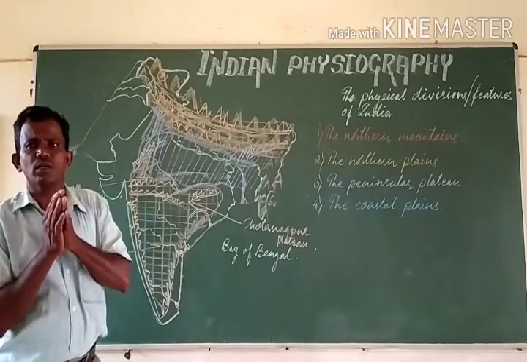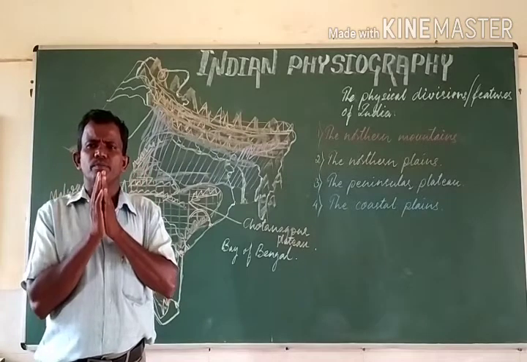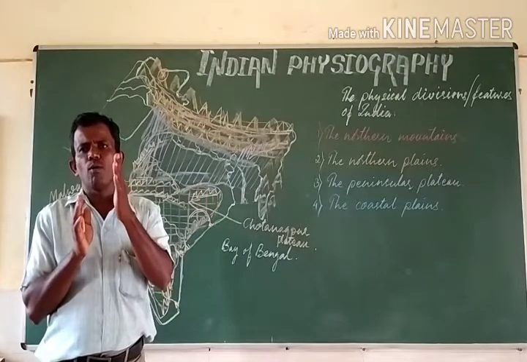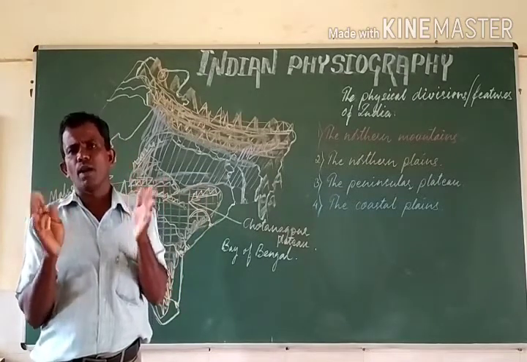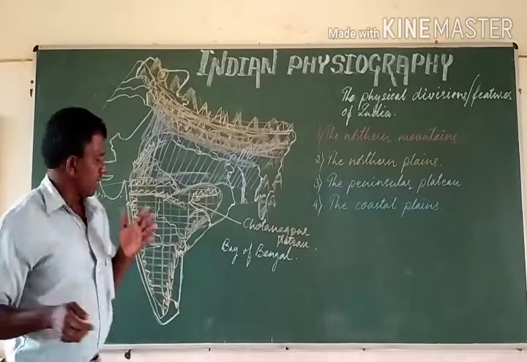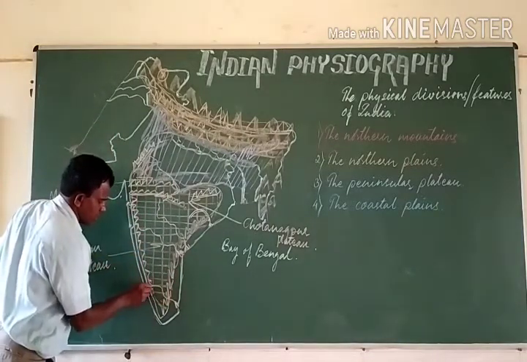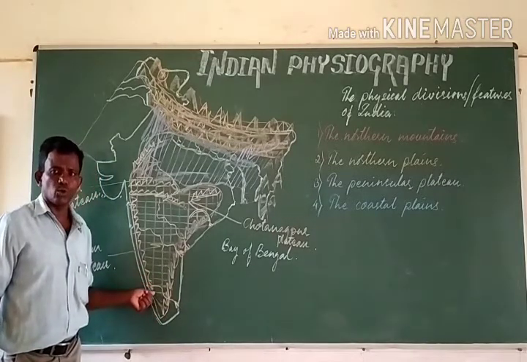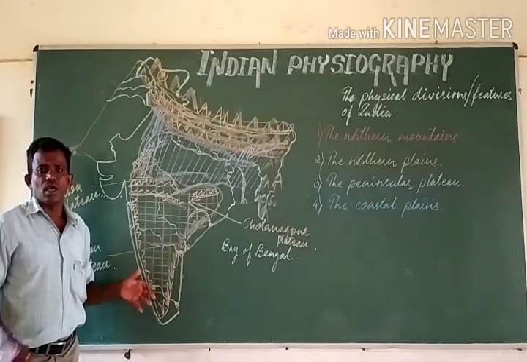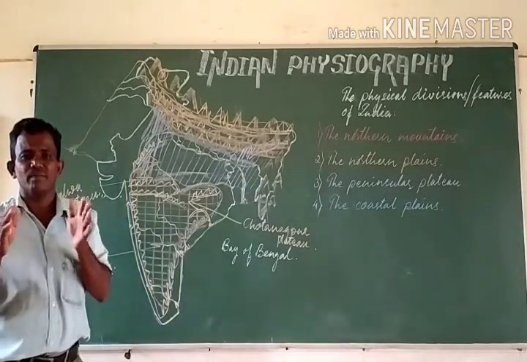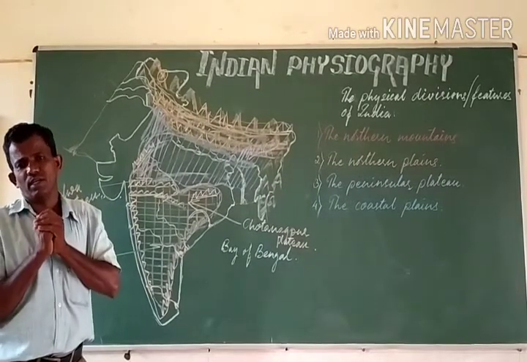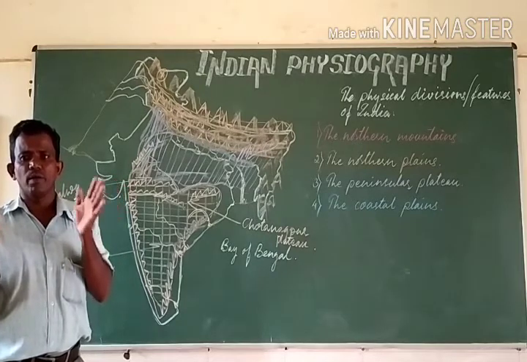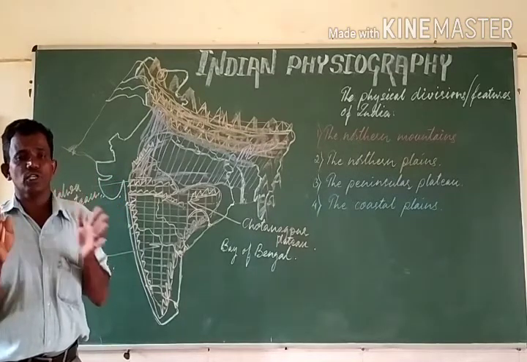They are known for some passes. The Western Ghats are known for some passes, say Bor Ghat, Thal Ghat, Pal Ghat. The Pal Ghat Pass is in Kerala. The Western Ghats south of the Pal Ghat Pass consist of some other minor ranges of the Western Ghats. They are called Annamalai, Palani, Cardamom, or Ilaimalai. So such kind of ranges we have.